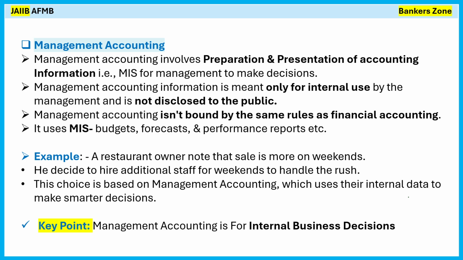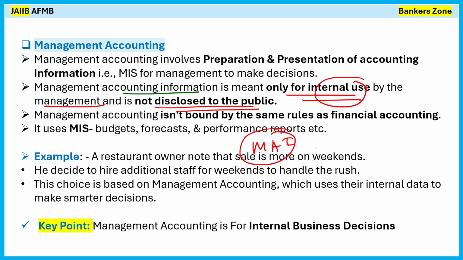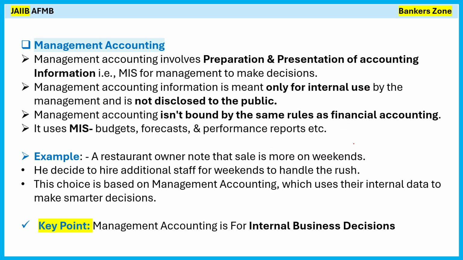It's called management accounting. The management accounting information is meant only for internal use by the management, and it is not disclosed to the public, right? The important thing to remember is that whatever MIS we prepare under management accounting is not for the public. It is only for the management to take decisions.